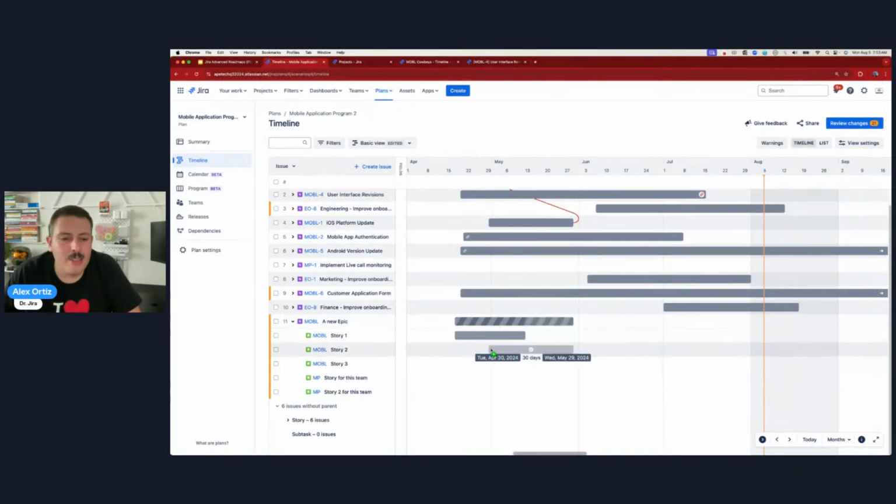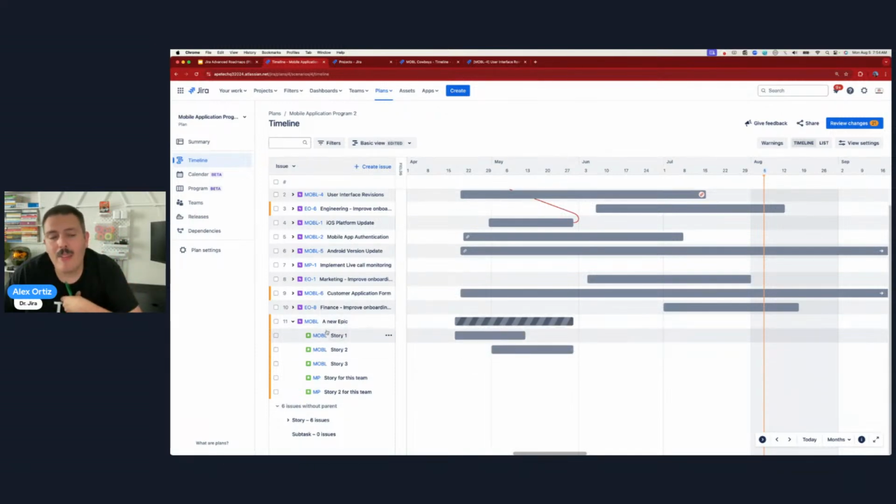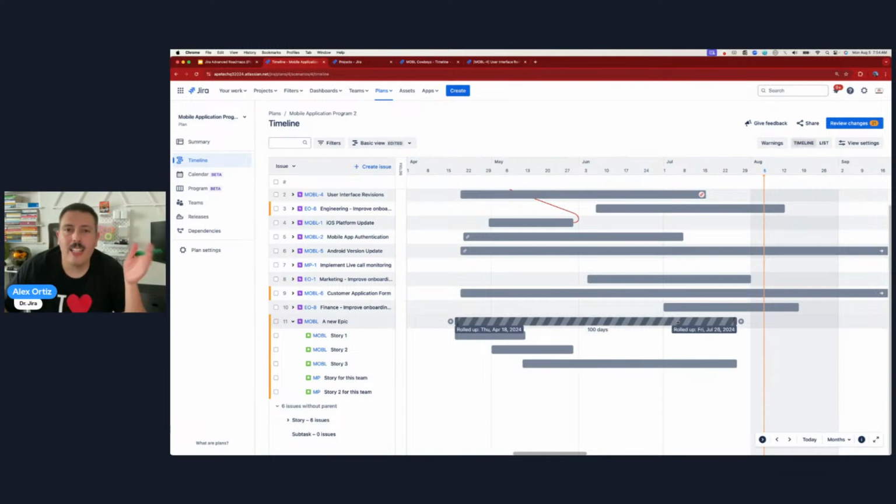The reason is that it is looking at the dates of the children and setting the date for that parent. This is grayed out because it's being rolled up. It's telling you that the epic never got those dates, but based on the length of the children, that's the rolled up start and end date.